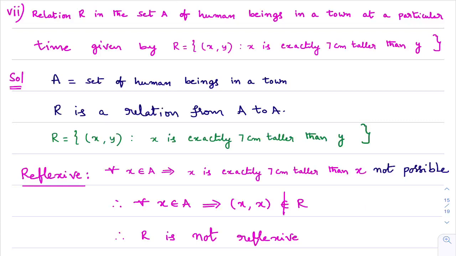We are in the Relations and Functions chapter. We are doing the first question in the first exercise. In this first question, there are a total of 9 bits. Till now, we completed 6 bits. In this class, I am going to complete the other 3 bits. Remember, if you understand these 9 bits in the first question, you can understand the complete exercise clearly. So these 9 bits are very important.